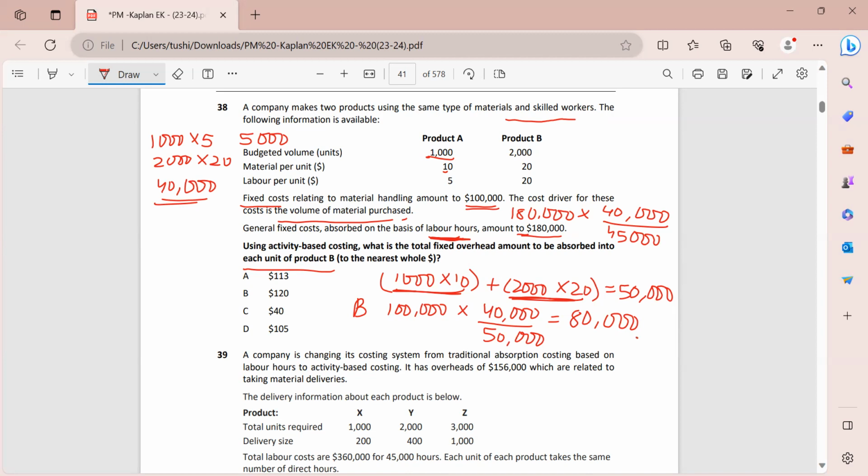So 80,000 plus 160,000. This is the total that will go into product B, and for per unit I will simply divide this by the number of units. So I'm adding 160 and 80. 160 plus 80 will give me 240,000, and this divided by the number of units, 2,000, and with this I will have my answer as $120 per unit of product B.